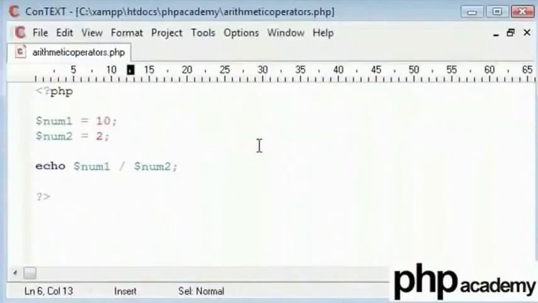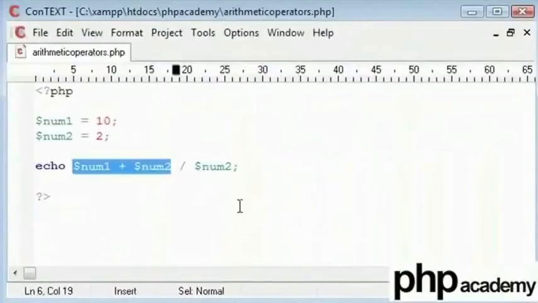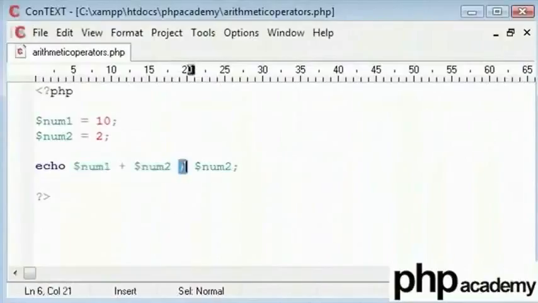Now what we can do is, we can add something on the end of this. So let's say this is divided by num2. So what I think this operation will do is, it will add num1 and num2. So that is 10 and 2, which will give us 12. And then 12 divided by 2. So 12 divided by 2 should give 6.